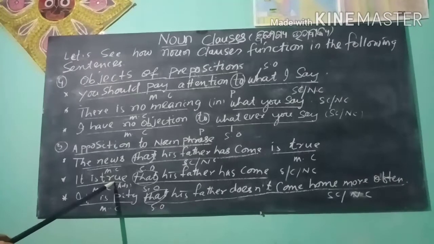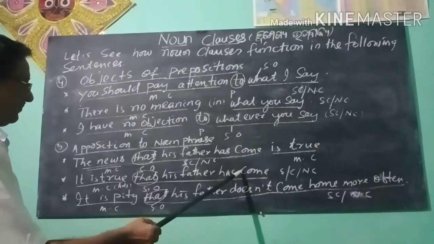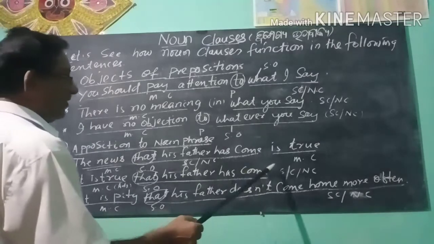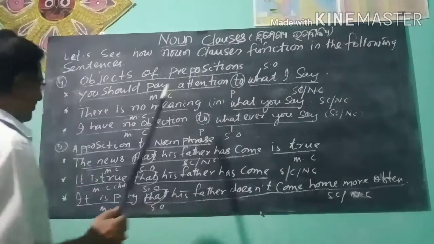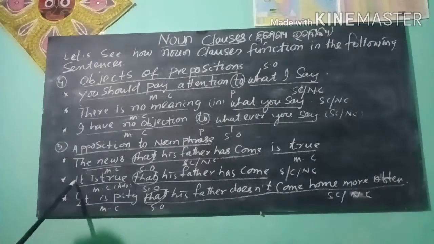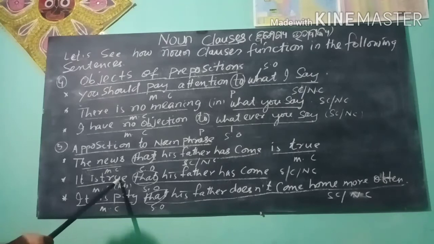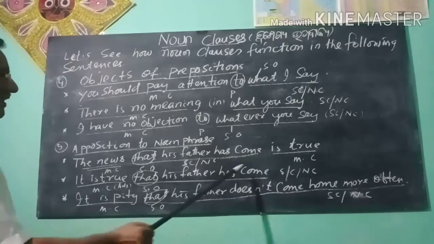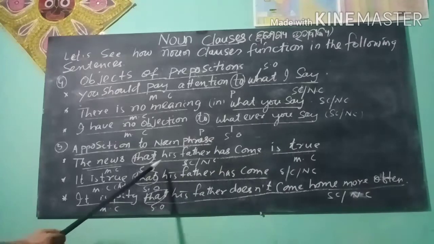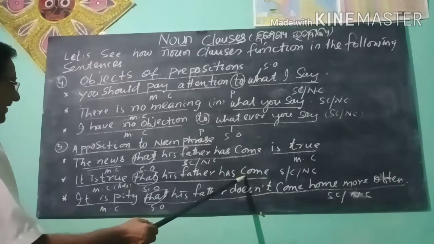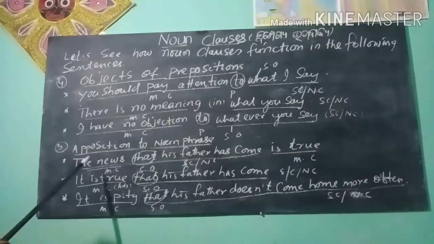Next, it is true that his father has come. That his father has come, subordinate clause, works as a noun clause. That is the subordinator. It is true, main clause. True is here an adjective, and it is a pronoun. So it is true. What is true? That his father has come. And that his father has come, noun clause, is in apposition to the pronoun it.